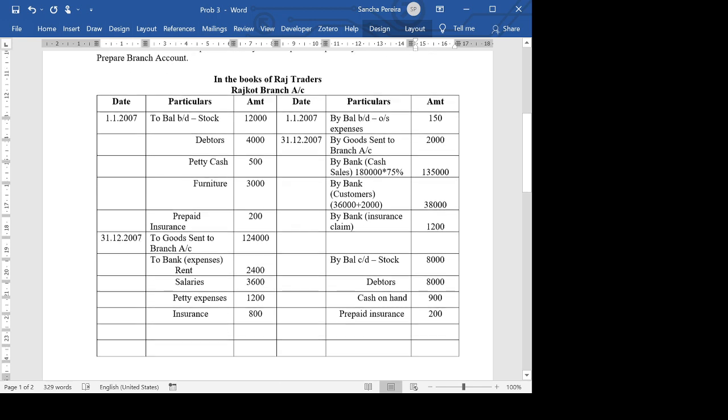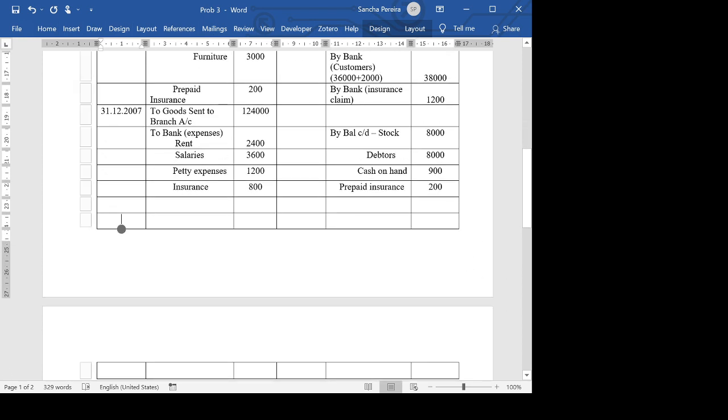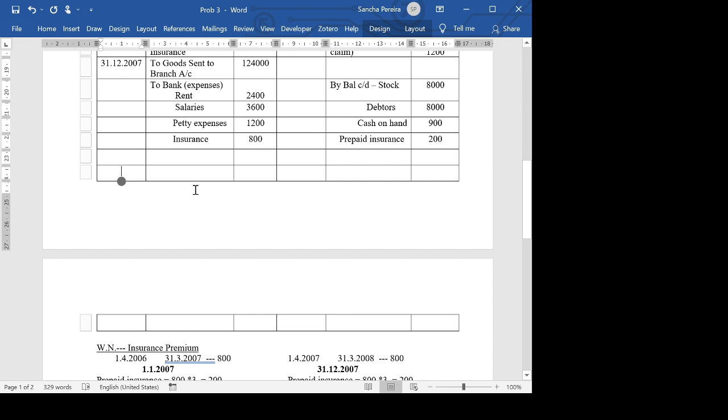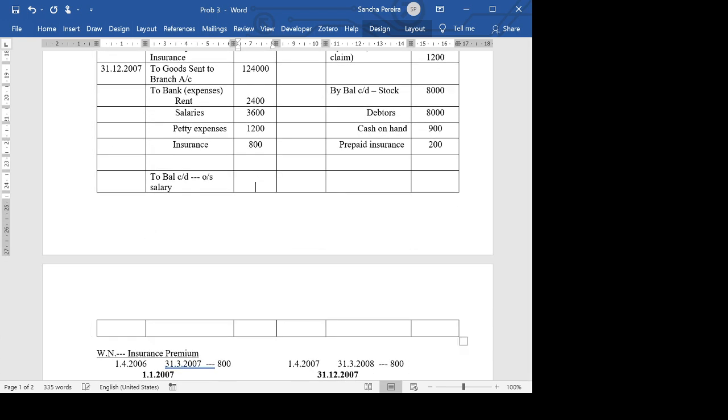similarly, we'll have a to balance carried down. Again, I'm going to leave a line in case we have a profit. To balance carried down. Outstanding salary. They've clearly mentioned what the expense is here, and the outstanding salary is 250.